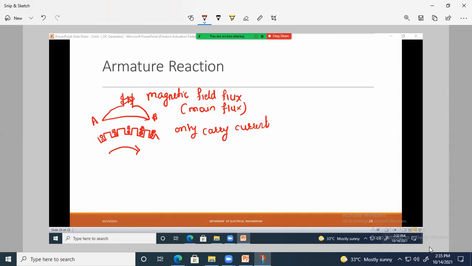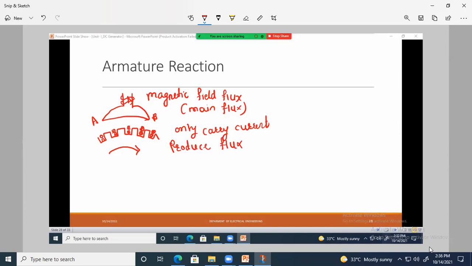Okay, but when current starts flowing through the armature conductor, the armature conductor will also produce some flux. Getting my point? It will also produce some flux.